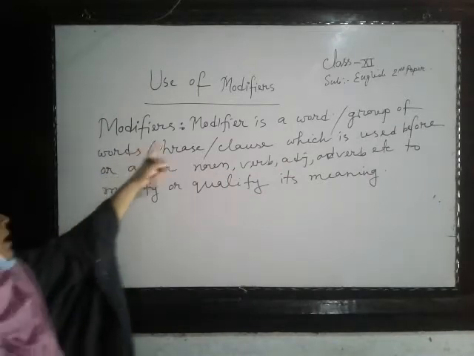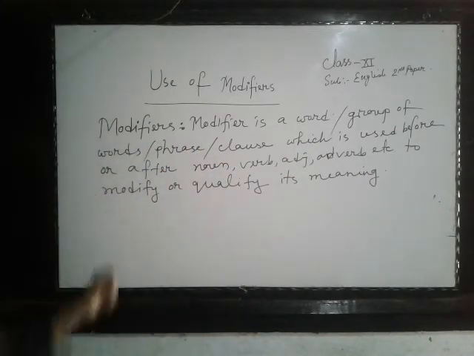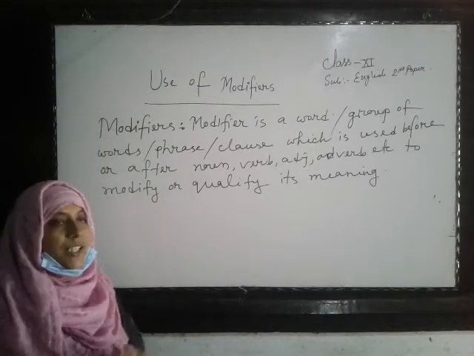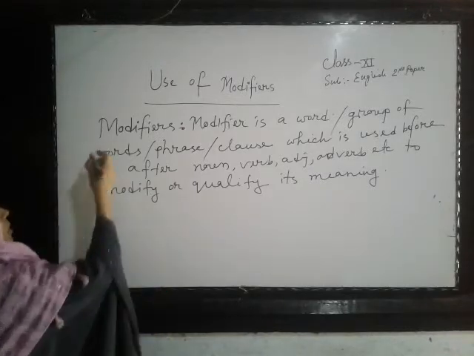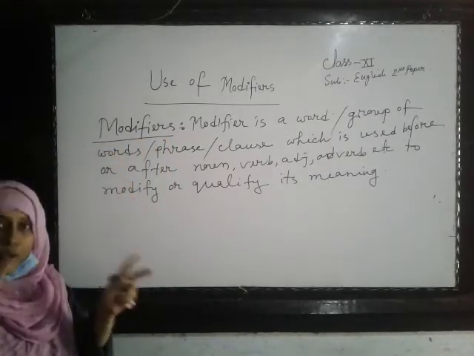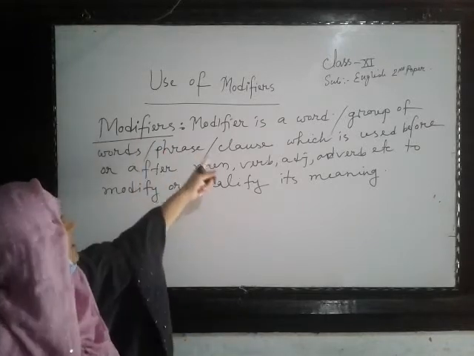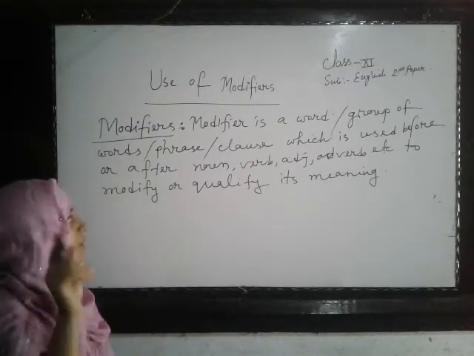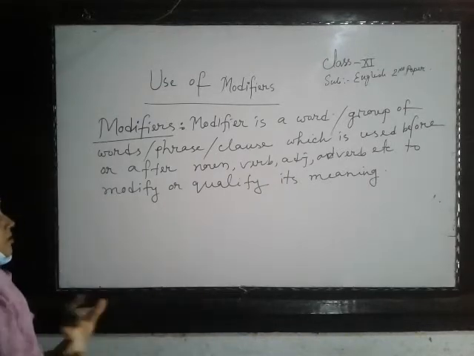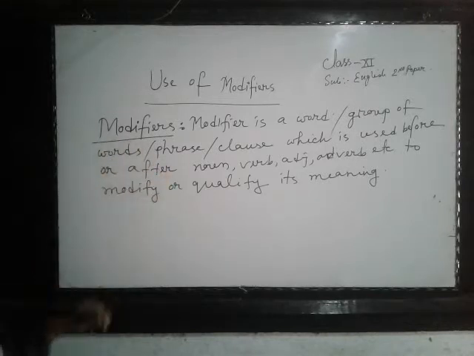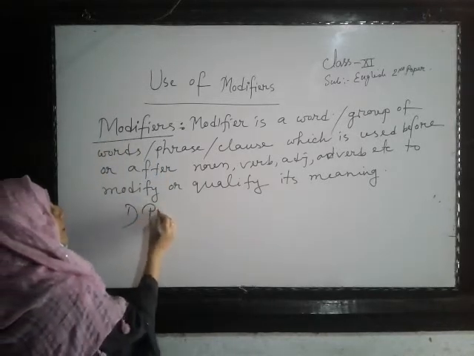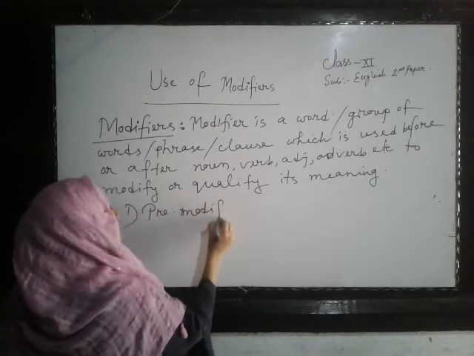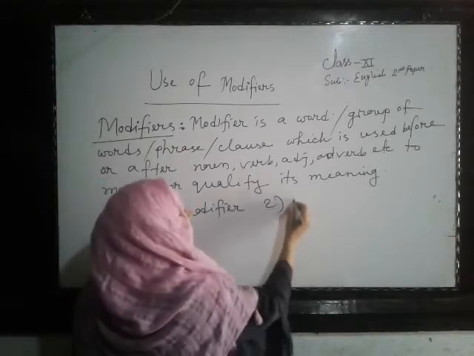This is a modifier. A modifier is a word or group of words, phrase, or clause which is used before or after a noun, verb, adjective, or adverb. It's like an adjective. Most of the time it is an adjective which qualifies or modifies the meaning of the word. It may be a noun, verb, adjective, adverb, etc. Modifiers are of two kinds: pre-modifier and post-modifier.